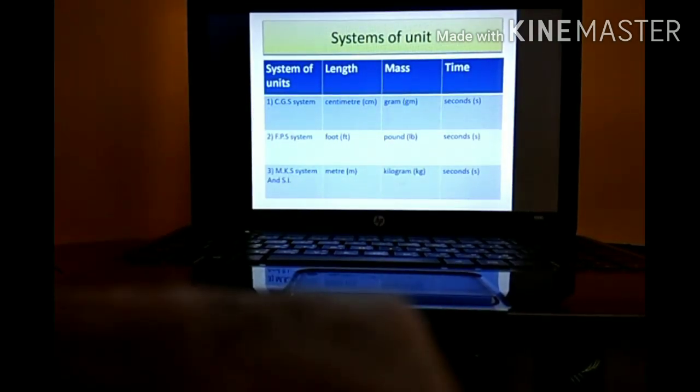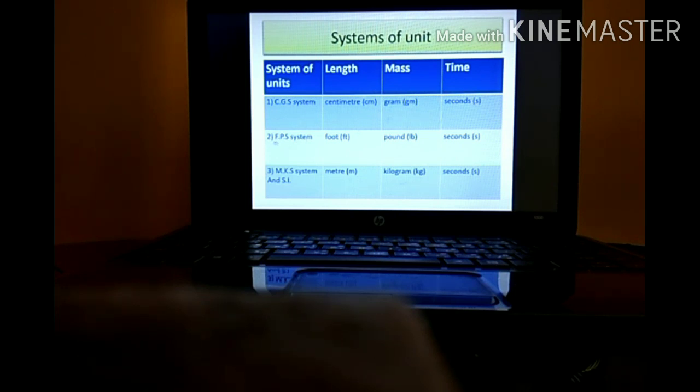Next one, system of units. See, previously scientists of different countries and continents used to measure different things according to different systems. The first system which we are stating over here is the CGS system. CGS means what? Length of the object is measured in centimeter, mass of the object is measured in gram, time is measured in seconds.